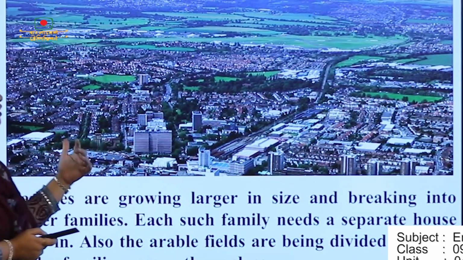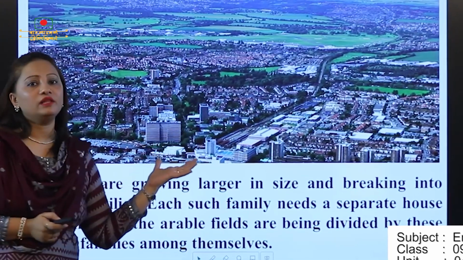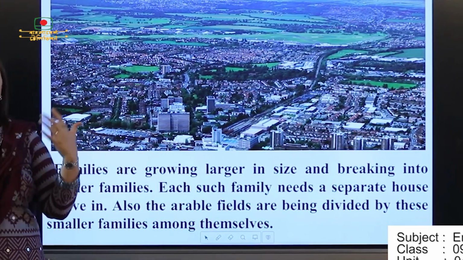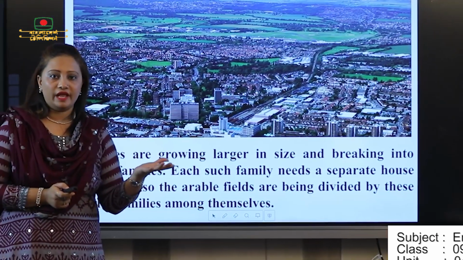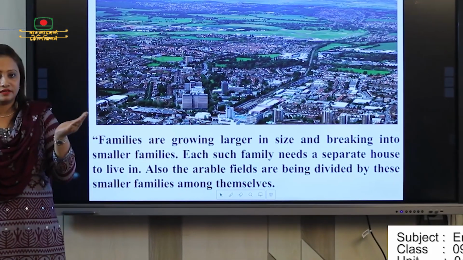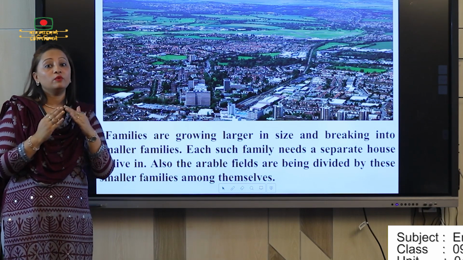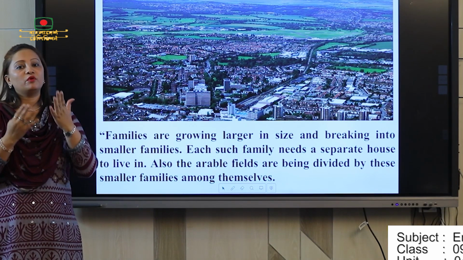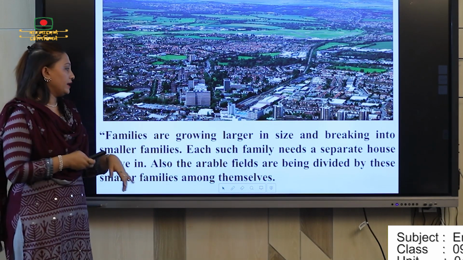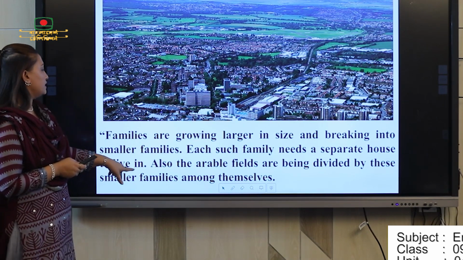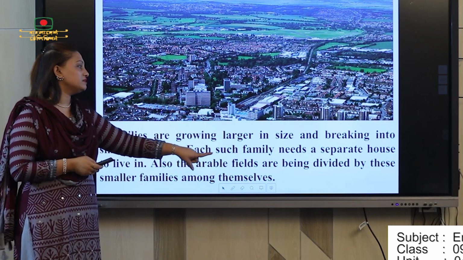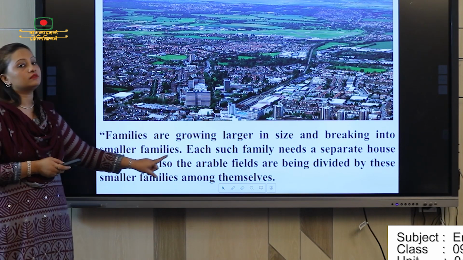Here we live with our parents, but our grandparents live in the village. So our family is divided. One family is divided into two families, so we need two types of land for providing our food. That's why this line says the arable fields are being divided by these smaller families among themselves.